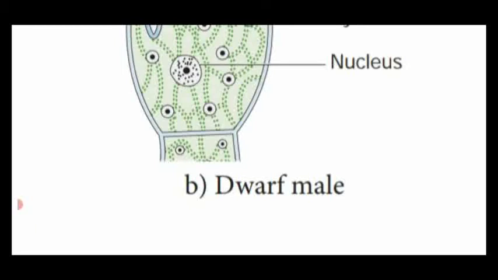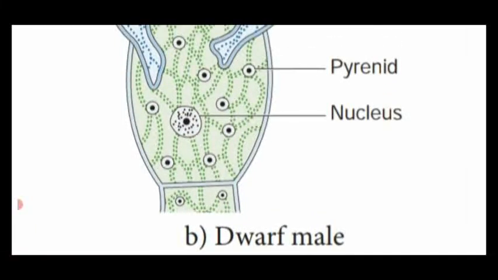That is said to be the dwarf male, which is produced in the Oedogonium cell during favorable conditions to form a zoospore.